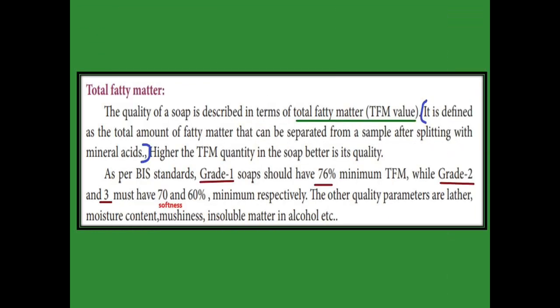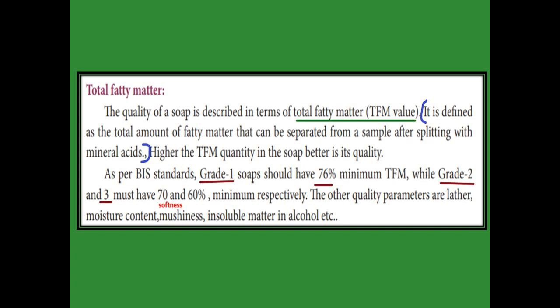The quality of soap is described with the help of total fatty matter, that is the TFM value. If the TFM value is higher, it is called a better quality soap. What does TFM mean? It is defined as the total amount of fatty matter that can be separated when the sample is split with mineral acid. Grade 1 soap contains 76% TFM value, and grade 2 and 3 have 70% and 60% respectively.